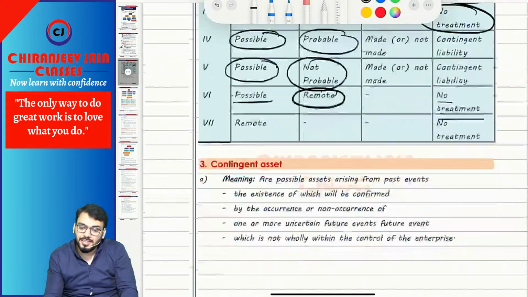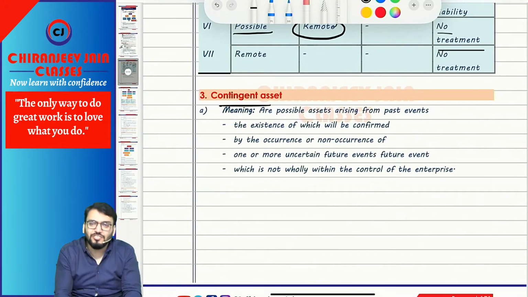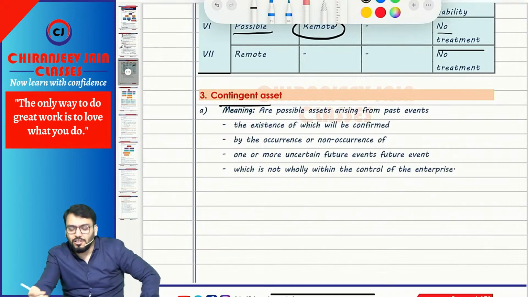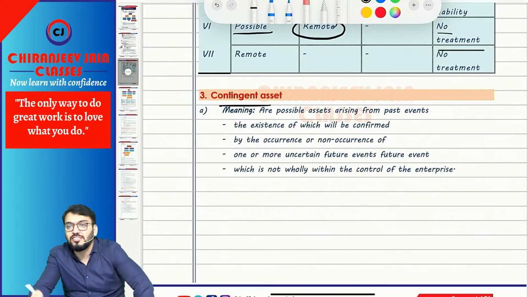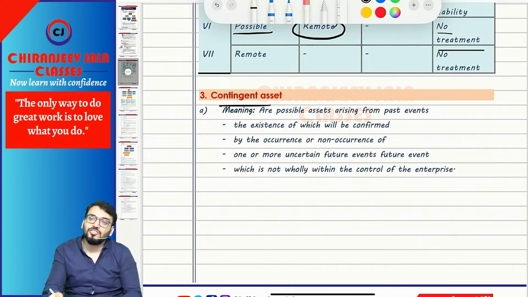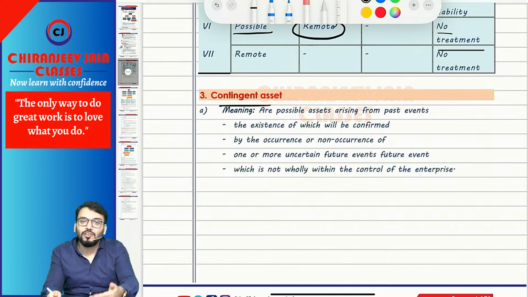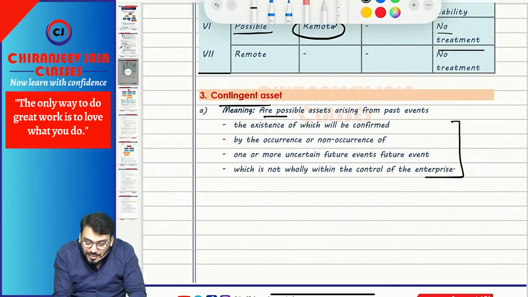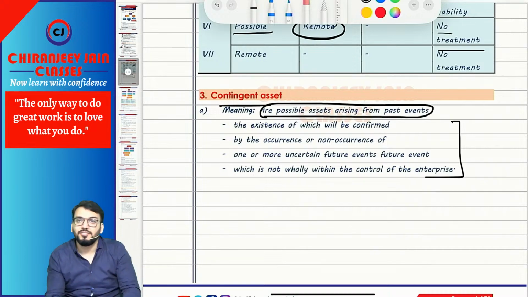Understood? Correct? Yes, sir. Then what do you mean by contingent asset? Contingent asset, very simple definition. A contingent asset means any possible asset arising from a past event, the existence of which will be confirmed by the occurrence or non-occurrence of an uncertain future event which is not within the control of the entity. If you want to memorize this, memorize. However, the keyword is what? Any possible asset arising from a past event is a contingent asset.